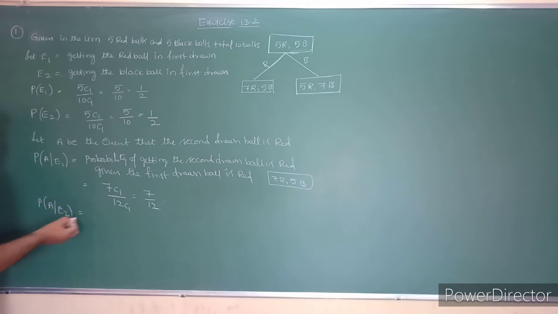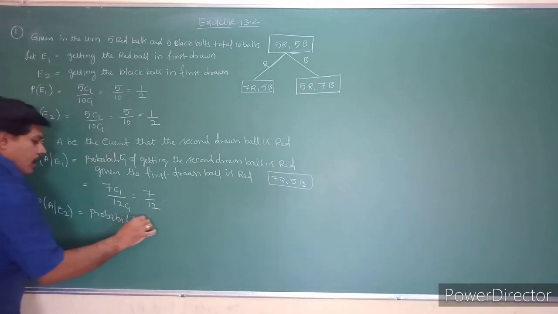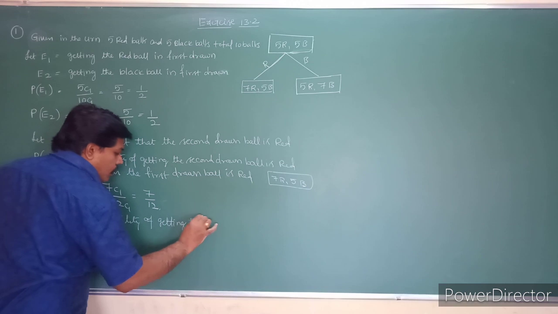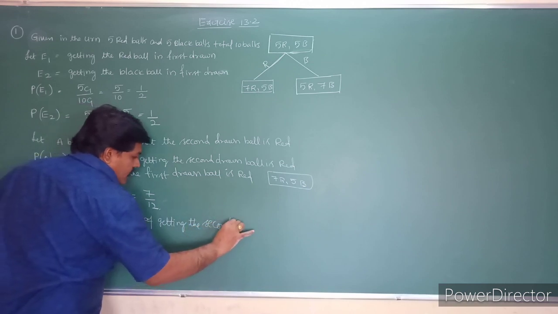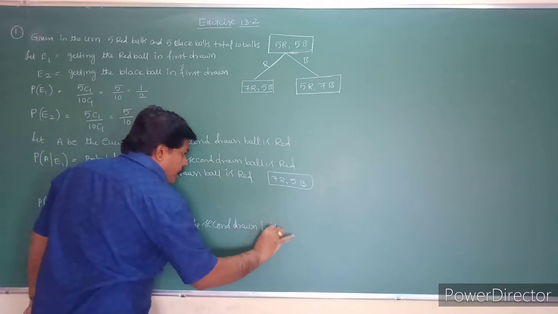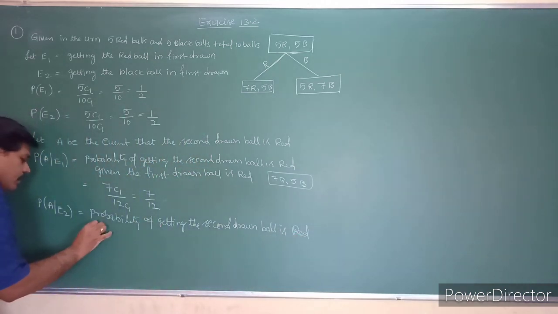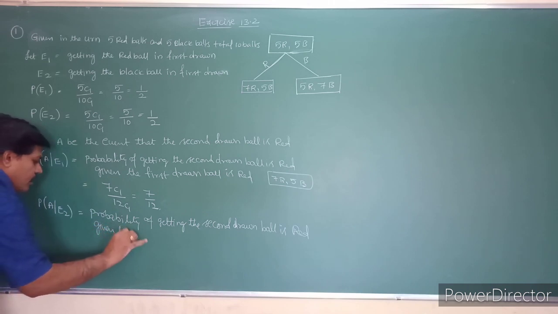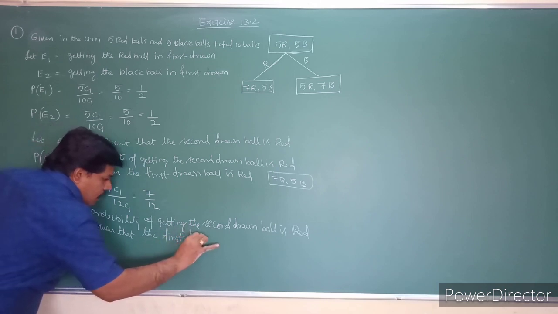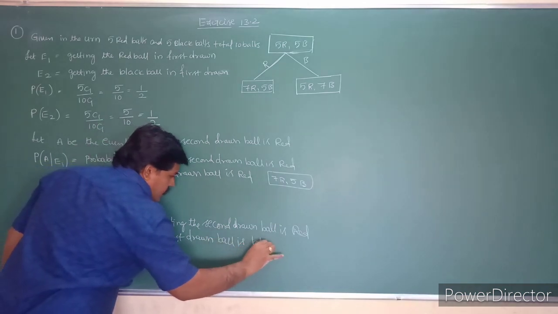Probability of A given E2 means the probability of getting the second drawn ball is red, given that the first drawn ball is black.